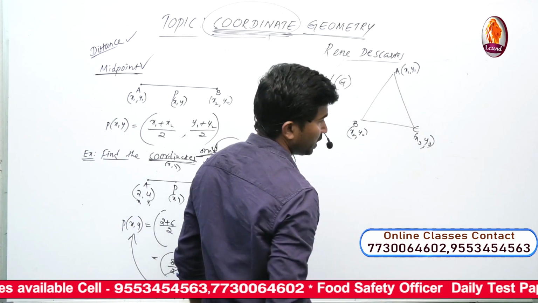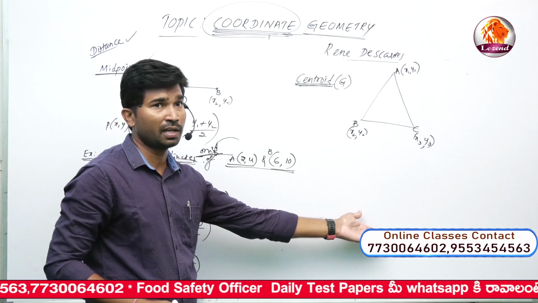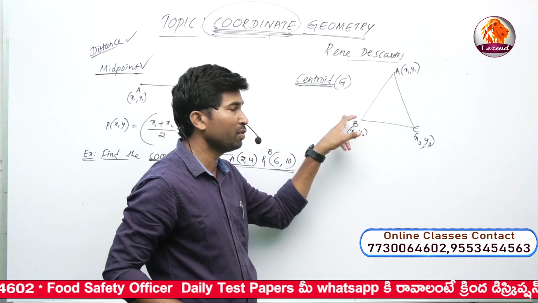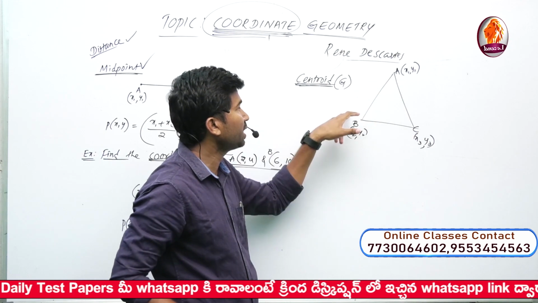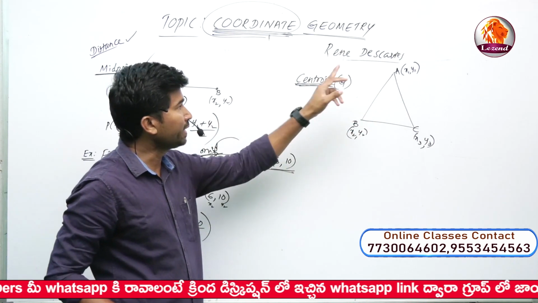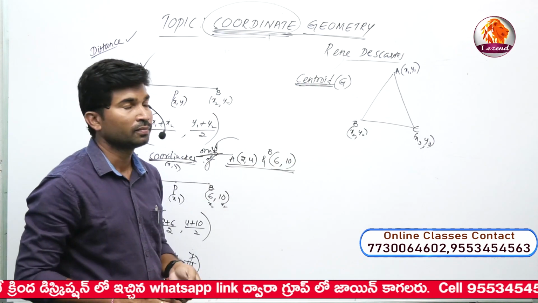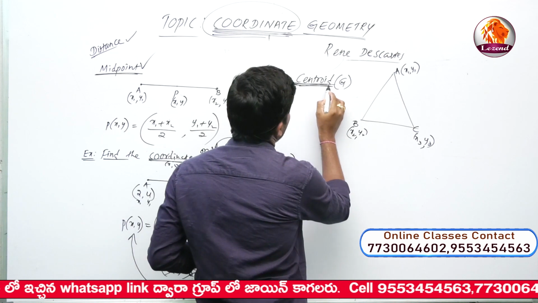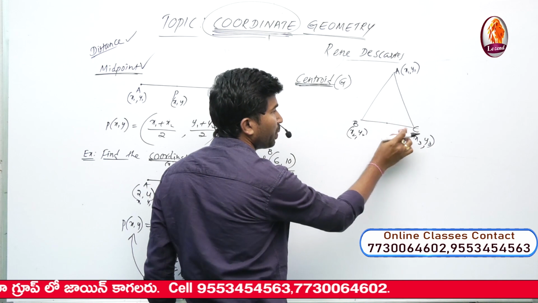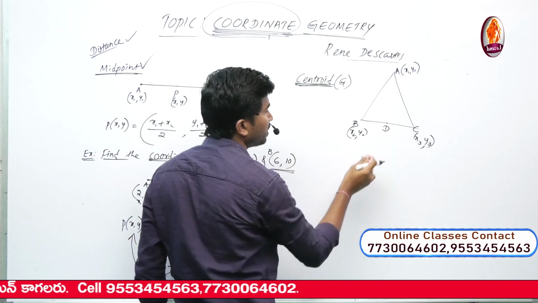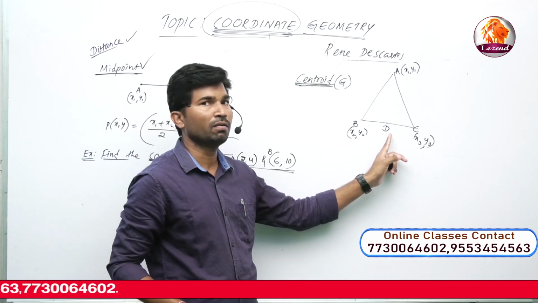So in this figure, we will revise three concepts again. The previous cases are the distance formula and midpoint. What is the distance between A and B, we find using the distance formula. And how to get the midpoint of the given line segment, we know using the midpoint formula. Now this concept is the centroid. Centroid is denoted by G. Take the midpoint of BC. For example, this point is D. Using the midpoint formula, we get the values of x and y.